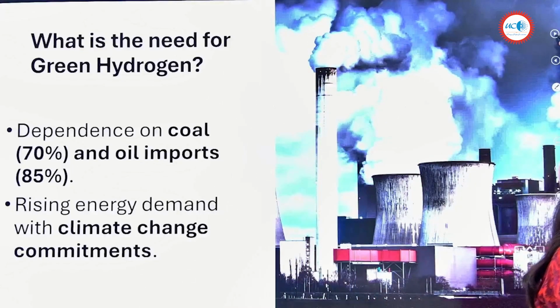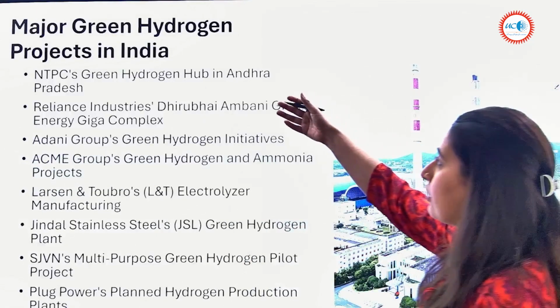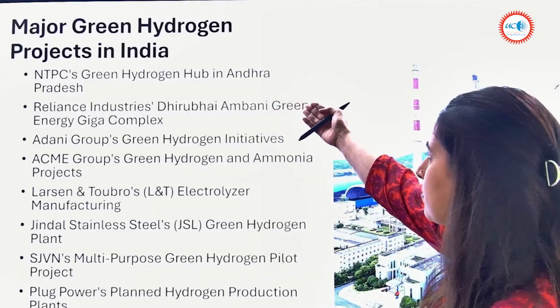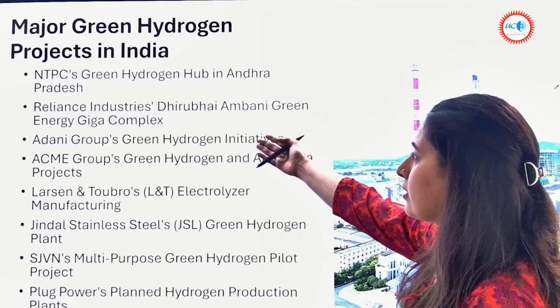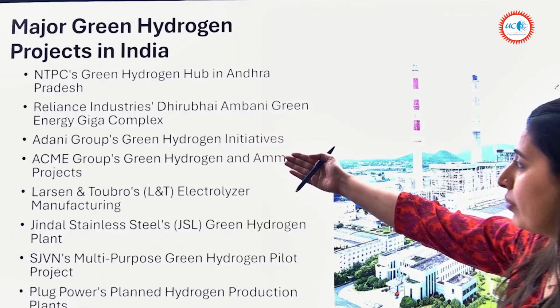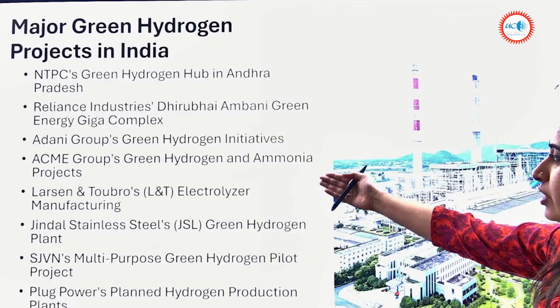Okay. Now, major green hydrogen projects in India. Let's very quickly talk about all of them. There is one in Andhra Pradesh. There is the Reliance Industries Dhirubhai Ambani Green Energy Giga Complex. There is Adani Group's Green Hydrogen Initiatives.